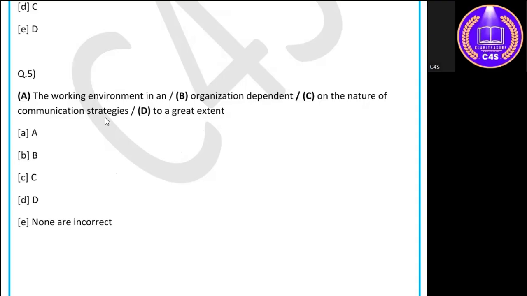Now, if we look closely at the sentence, first we see the working environment in an organization, and this is true in terms of grammar also. Organization dependent. Now dependent, if we see, is an adjective. This organization is dependent, so dependent is your adjective form. Now this adjective must be connected to the noun organization. This is dependent on the noun organization. So this noun and adjective should have something linking them. Now something is missing over here.